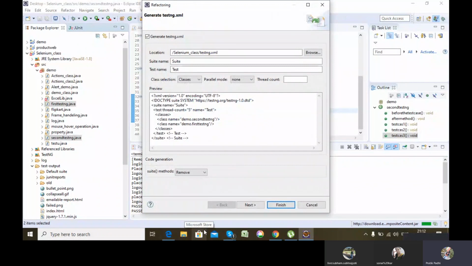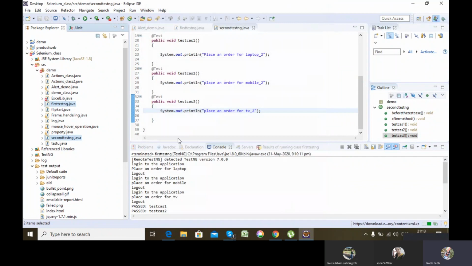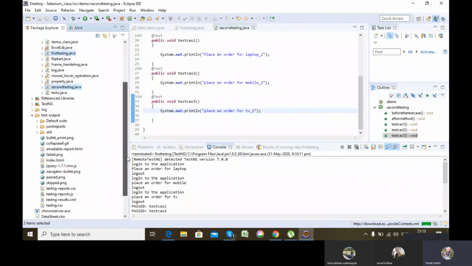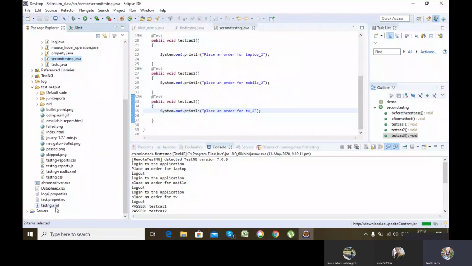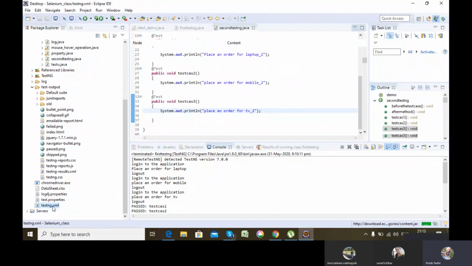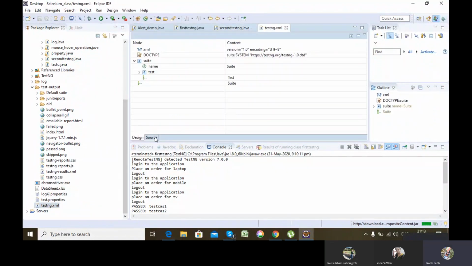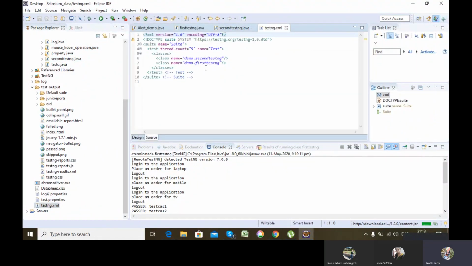So here it will create a batch file, and that batch file will be named testng.xml. You can see both the classes are present inside the batch file. If I run this particular batch file, you will see both of the test cases will get executed simultaneously.